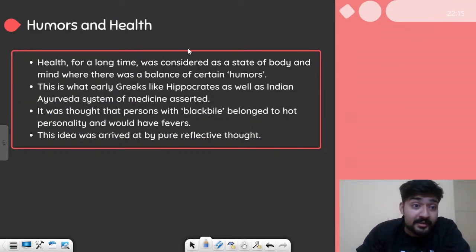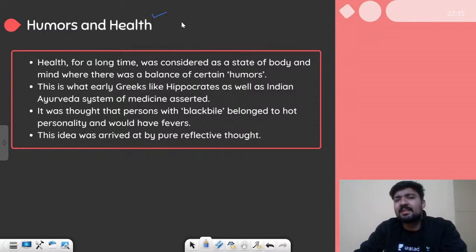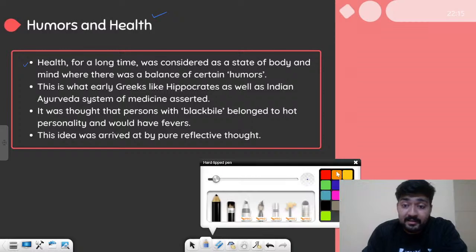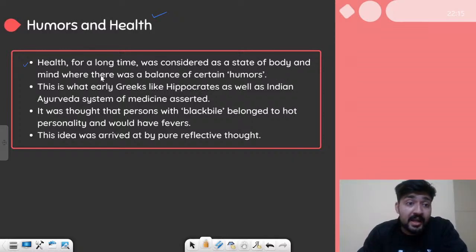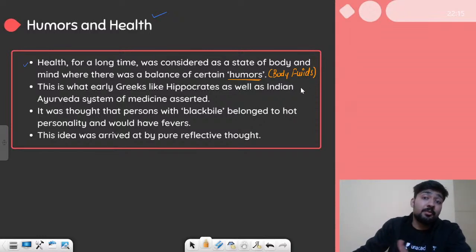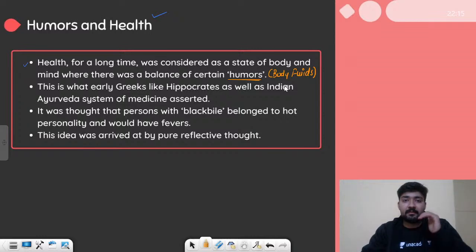Now let's talk about this theory which was earlier accepted, now it is discarded, but let's see what it is. Health for a long time was considered as a state of the body and mind where there was a balance of certain humors. What are humors? Basically body fluids. Humors are body fluids. It is a very old theory, right? Earlier people used to think that if the fluids of the body are present in a certain balance, then the body will be healthy.